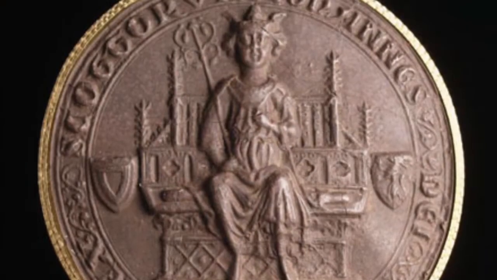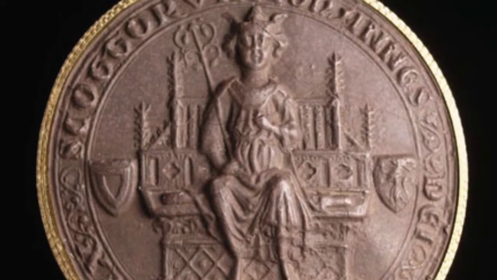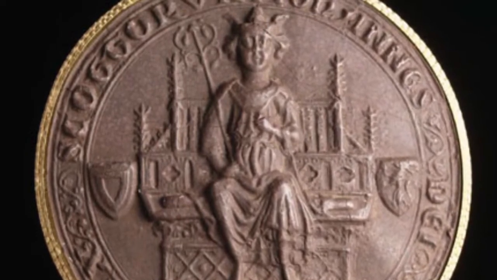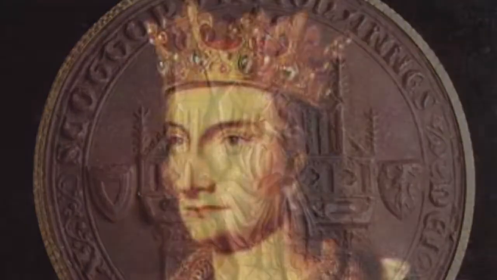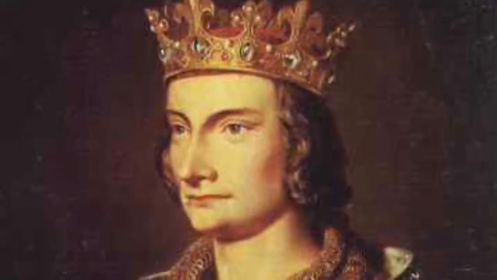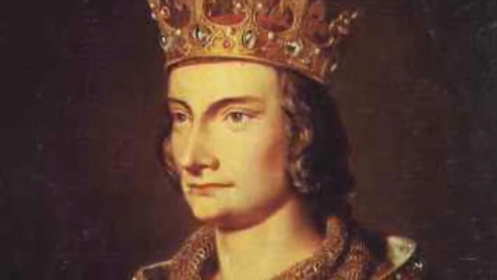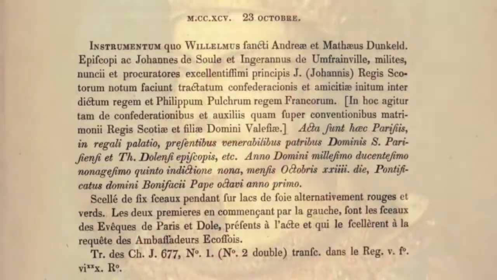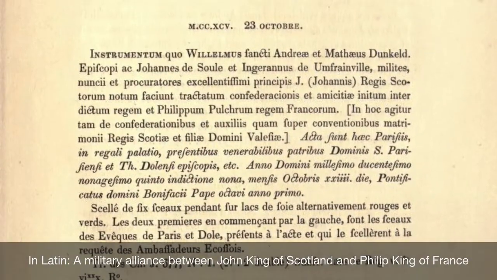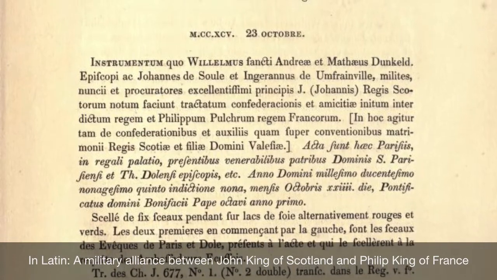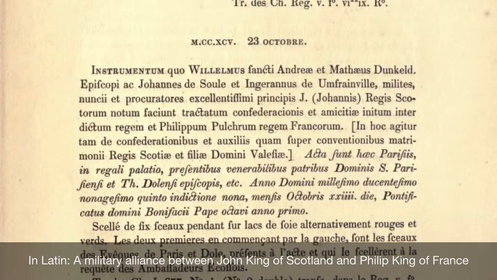In response, the Council of 12, a group of nobles and bishops who had assumed control of the Scottish government, sought alliances with Edward's enemies. At this point, England and France were close to war, as King Philippe IV of France had declared the English territory of Gascony forfeit to the French crown. Thus, seeking a Franco-Scottish alliance was the obvious choice, and so in October of 1295, a Scottish embassy to King Philippe agreed the Treaty of Paris, and the Auld Alliance was born.